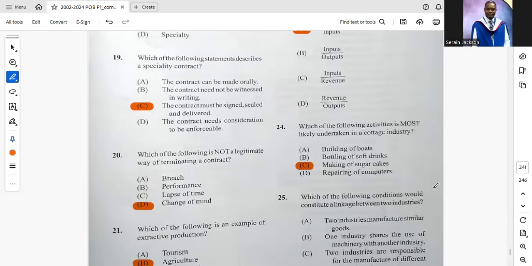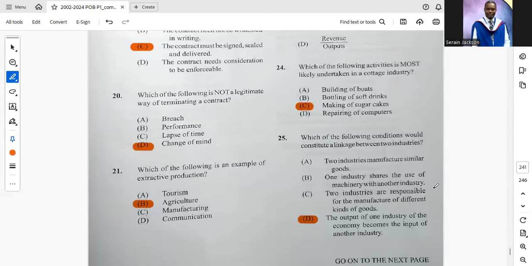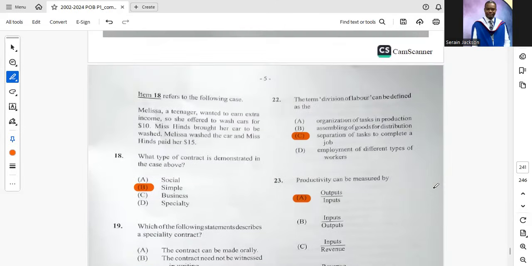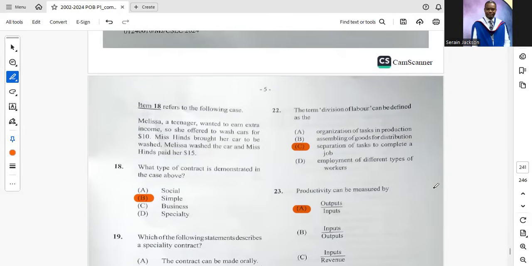Number 19. Which of the following statements describe a specialty contract? C, contract must be signed, sealed, and delivered. Number 20. Which of the following is not a legitimate way of terminating a contract? D, change of mind. Definitely not a way. 21. Which of the following is an example of extractive production? B, agriculture. 22. The term division of labor can be defined as the C, separation of tasks to complete a job.